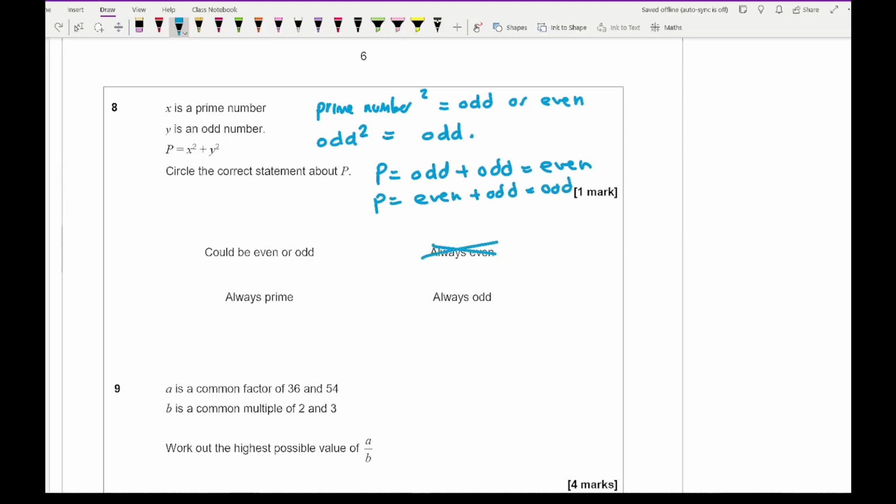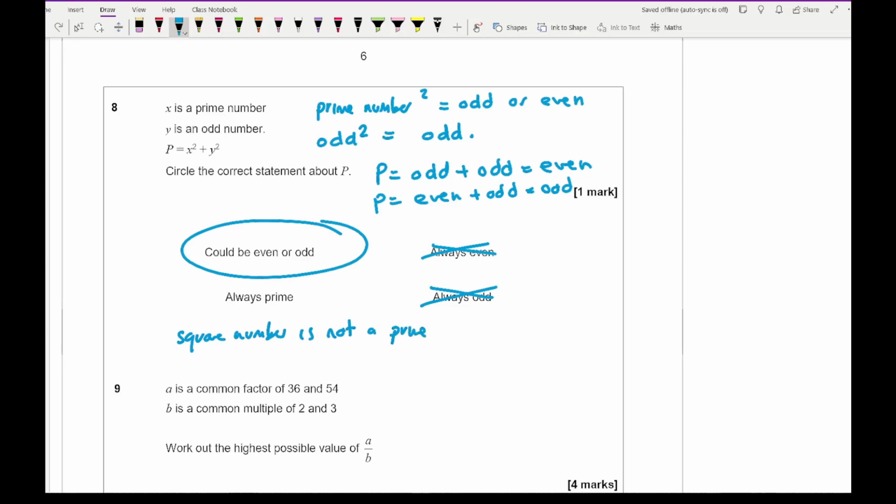So it can't always be even, can't always be odd, but the correct answer is that it could be odd or even. Now the reason why it can't be prime is because a square number is not a prime number, apart from 1.